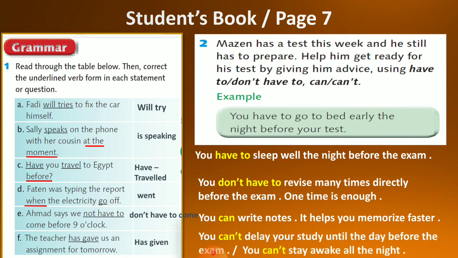And finally, we have can't. You can't delay your study until the day before the exam. And here it means that it is wrong. It's wrong to delay your study until the day. Delay بمعنى يؤجل. Or you can't stay awake all the night. Again, it means that it is wrong. You're not allowed, or it's a bad idea to stay awake all the night.